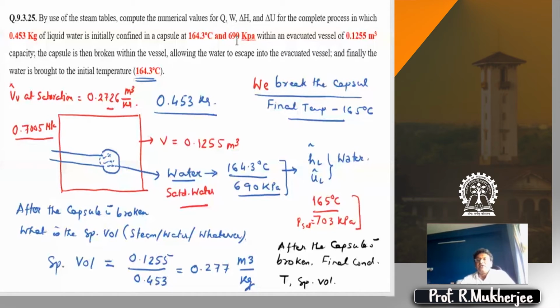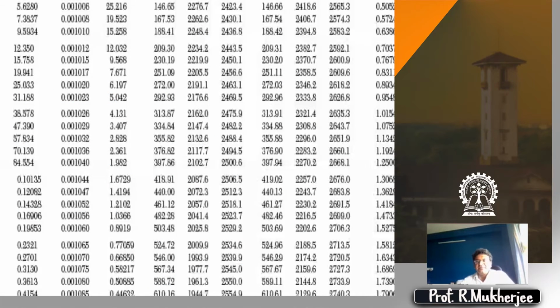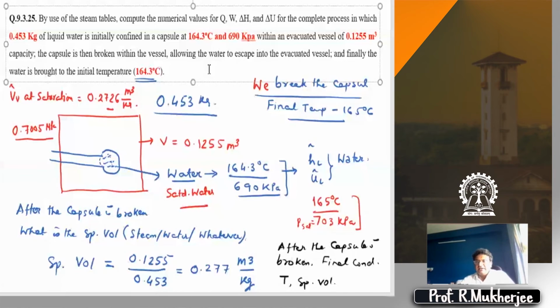Is it clear? So we go to the temperature table and we find out that at 165 degrees centigrade, the saturation pressure is 0.7005 megapascal, which is 700 kilopascal. Therefore, the liquid that is initially inside the capsule